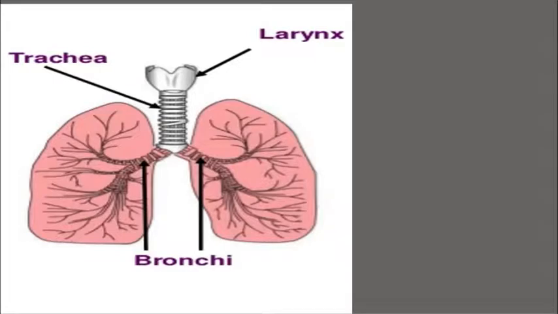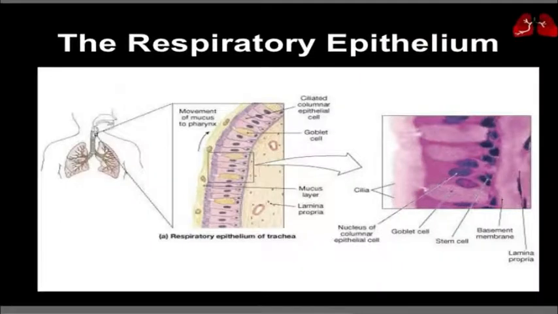Below the larynx, you can see the trachea, which is made of cartilaginous rings. You can see here, the cartilaginous rings. It is 12 centimeters long and 5 centimeters wide. It has ciliated epithelium. You can see that it has a ciliated epithelium wall.